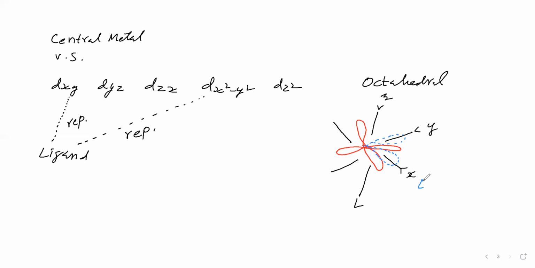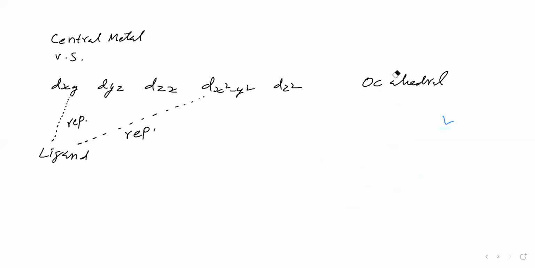So now see, the ligand is approaching along the x axis and y axis, no? Now say that the ligand and this d orbital are getting repulsion, no? This d orbital electron, ligand electron, between them repulsion is possible. Now do you say the repulsion between these two and the repulsion between these two is the same? Therefore we can say the repulsion between these two is different. So in which is the magnitude of repulsion higher, and in which is it low, that we'll see.